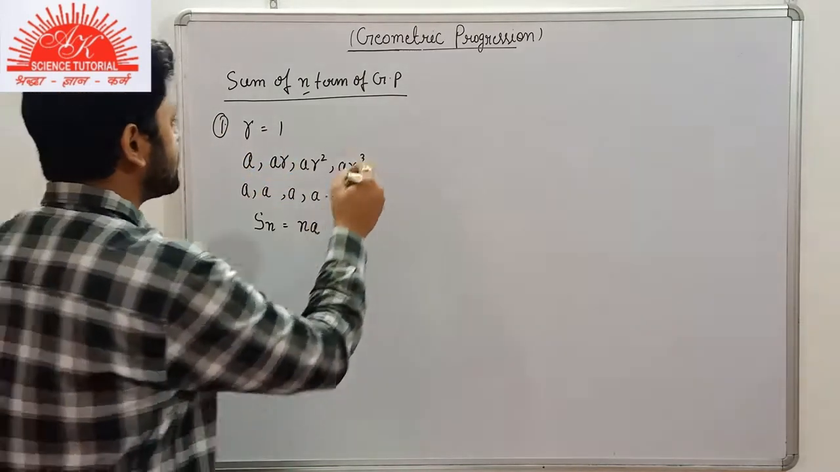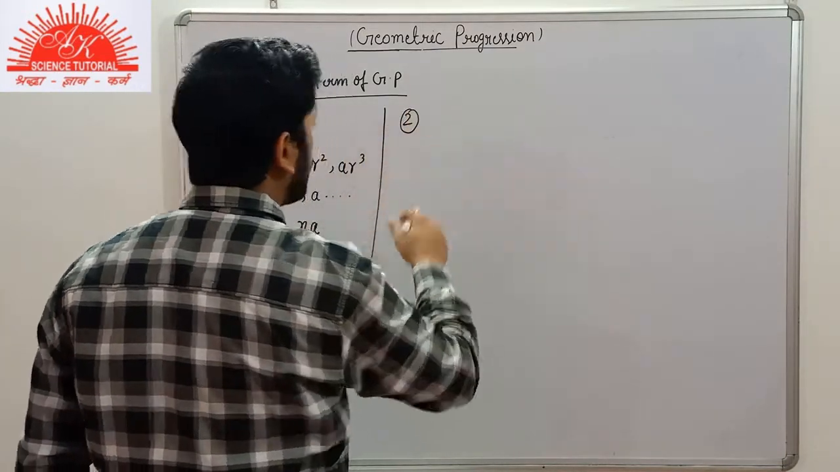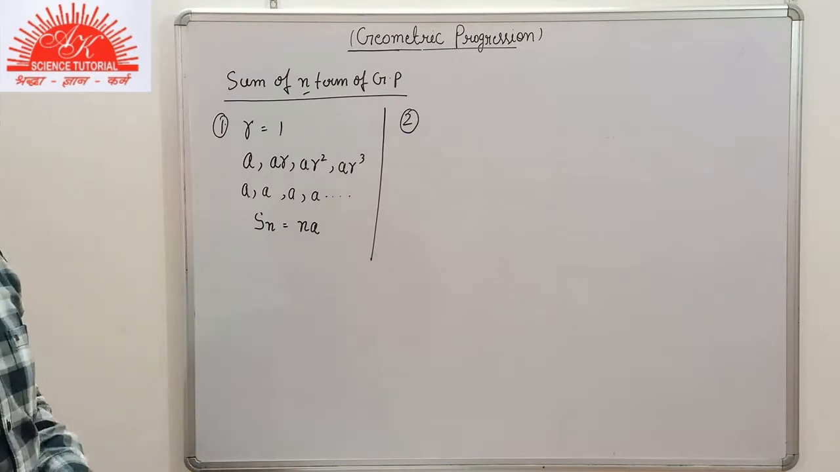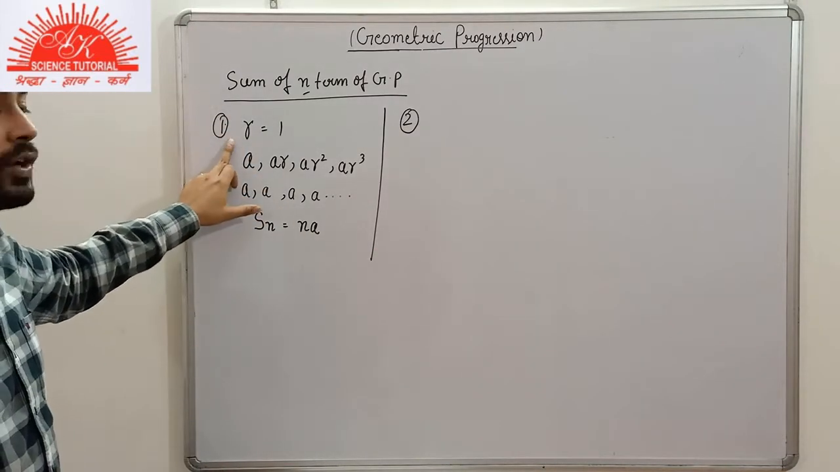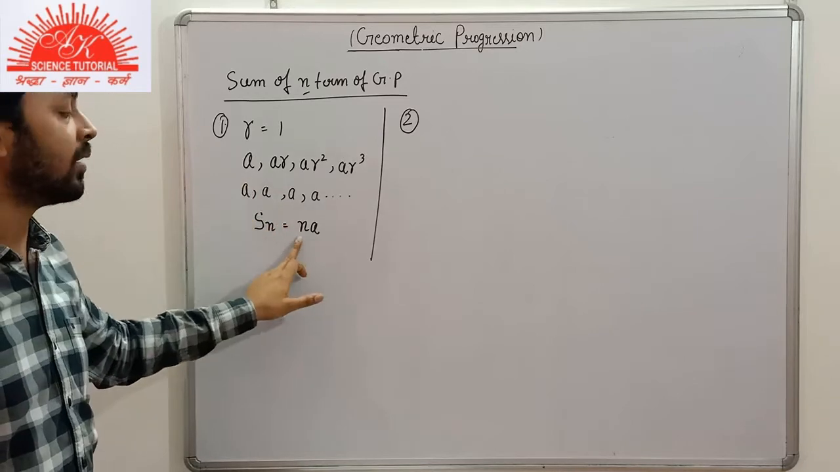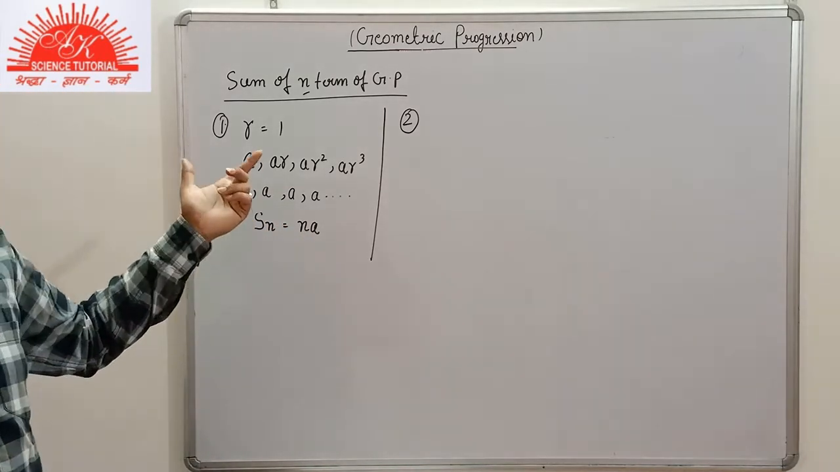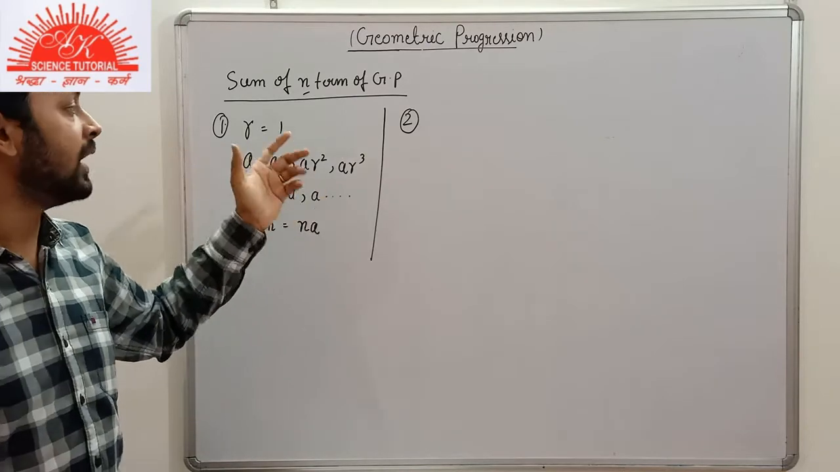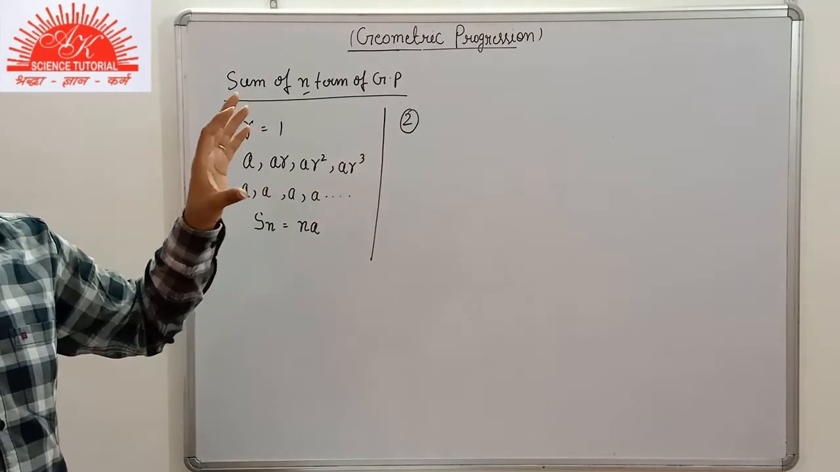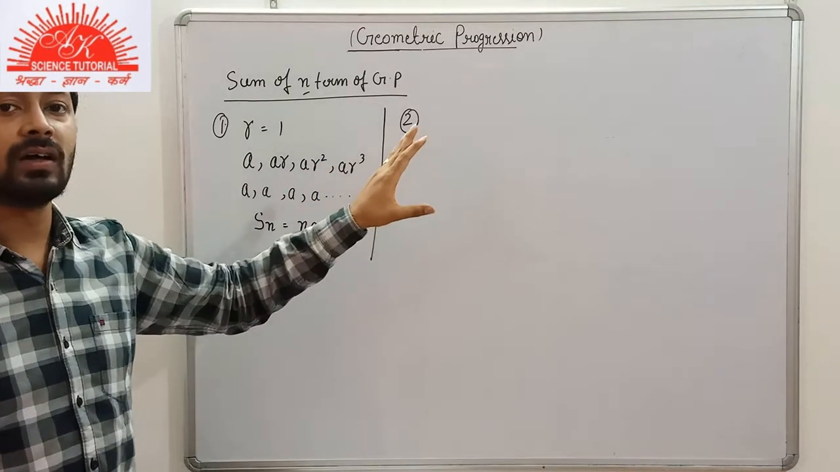Okay. The second case: if the common ratio is not equal to 1. When the common ratio is equal to 1, that is easy, we are directly multiplying the number of terms with the first term. But if the common ratio is not equal to 1, then we will find the absolute value or the magnitude value of the part.